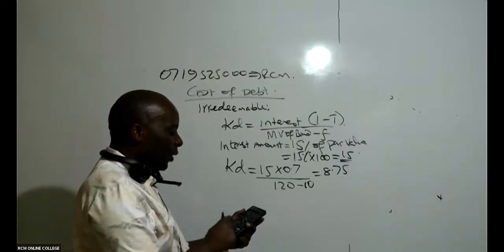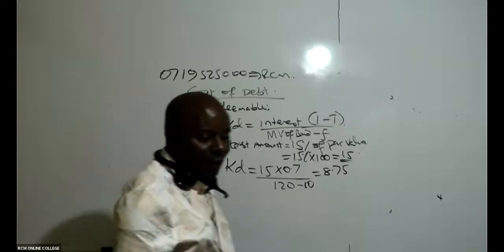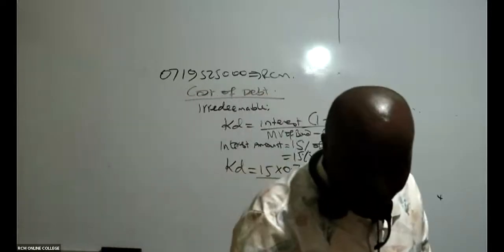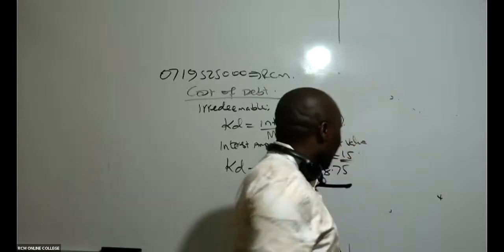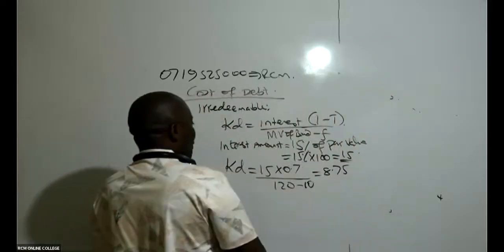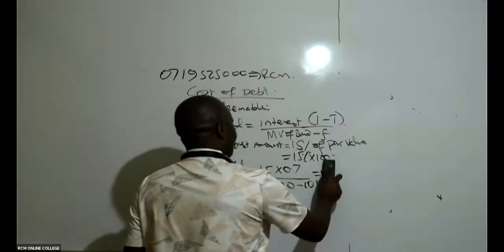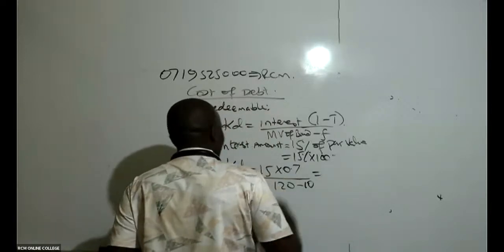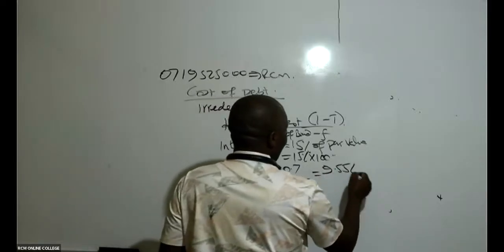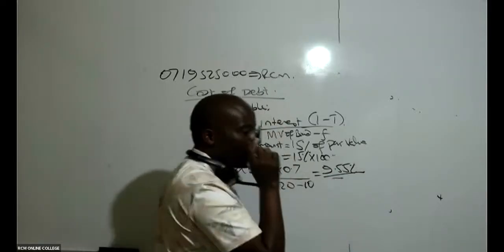Now we are getting what here? Somewhat 9.55%. Are we now together? 9.55%.